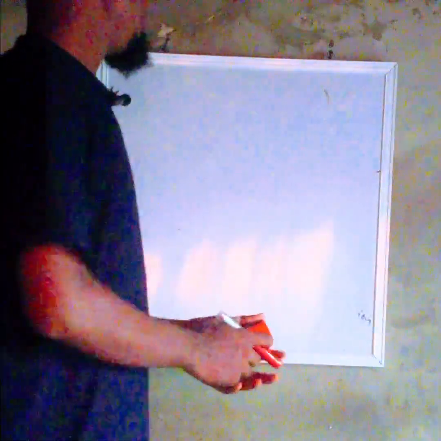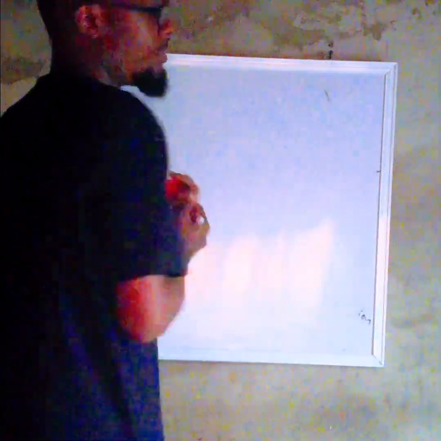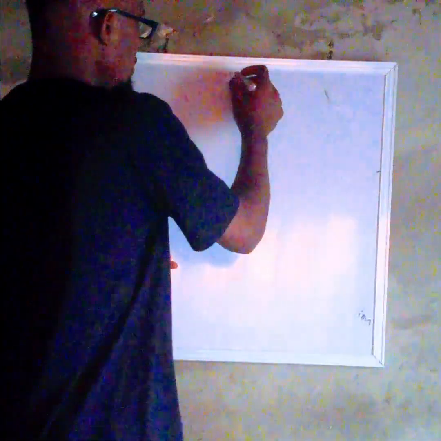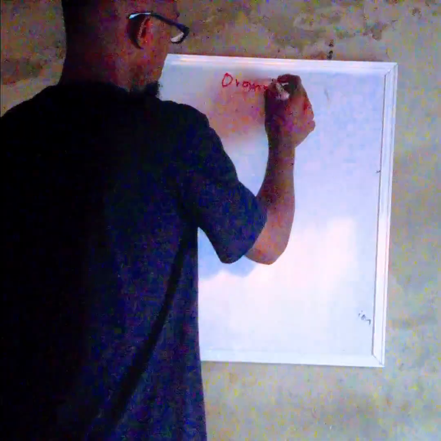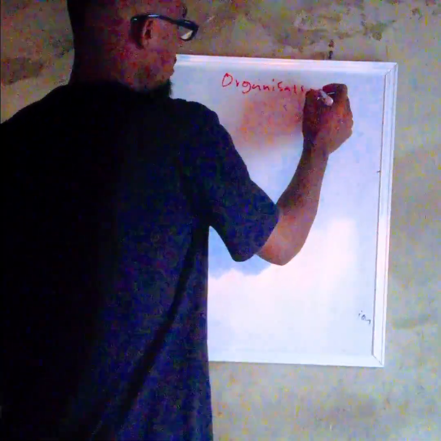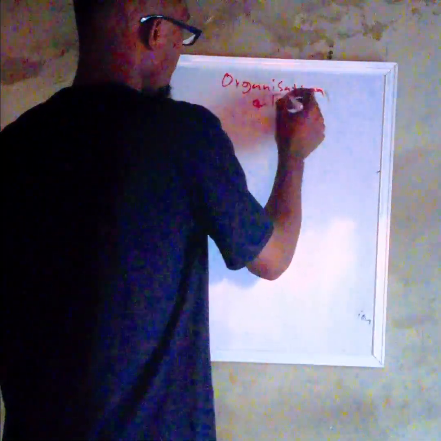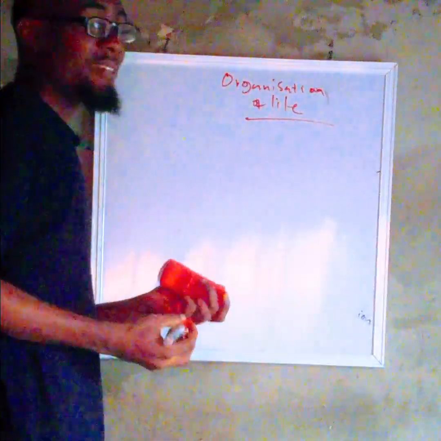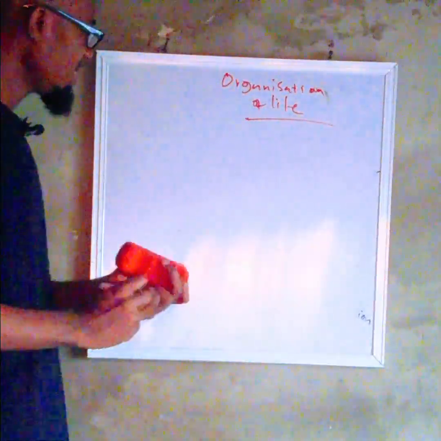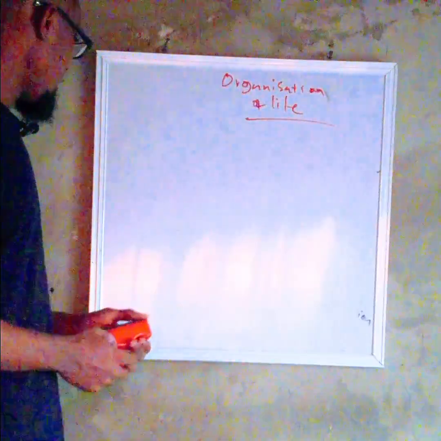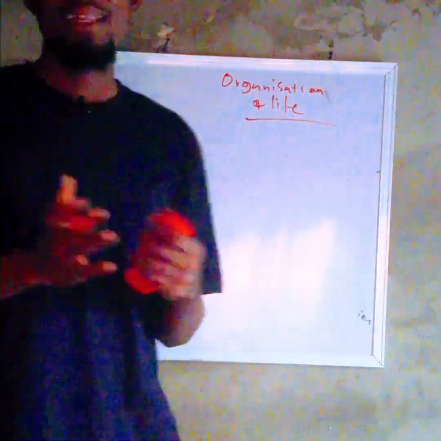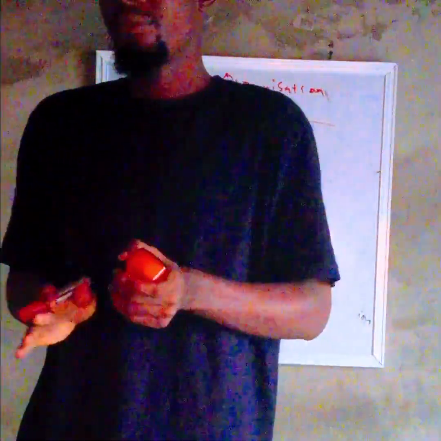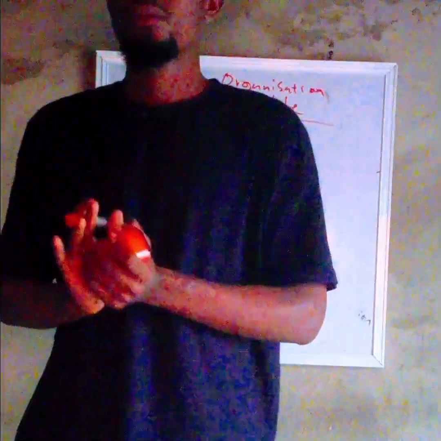So today we want to talk about biology, and I want to talk about a specific part of biology, a very important part actually: the organization of life. How is life being organized? And of course, when you talk about organization of life, what do we mean? We mean life in stages, because life is lived in stages.